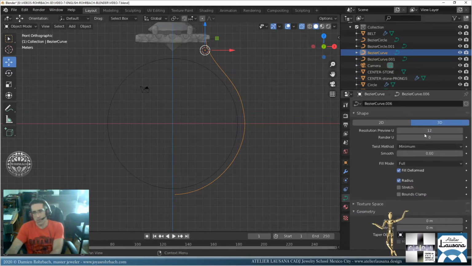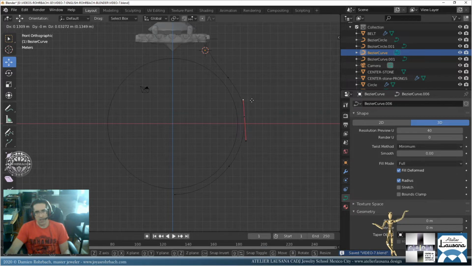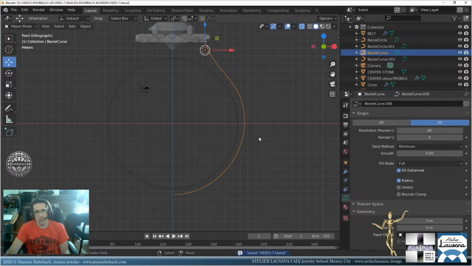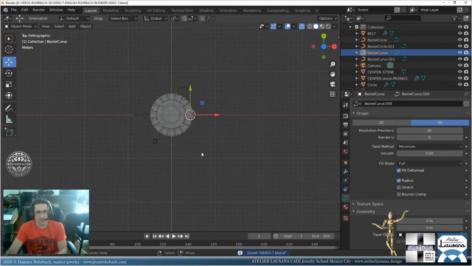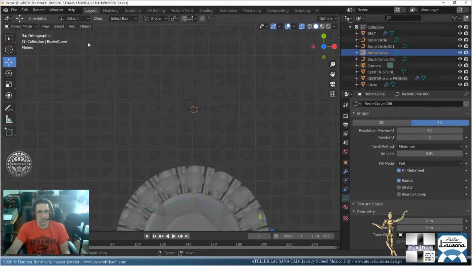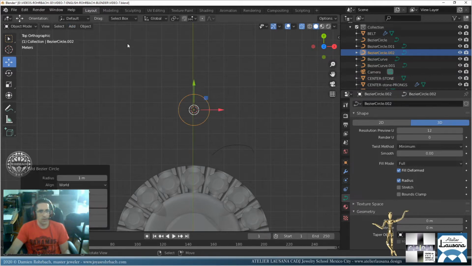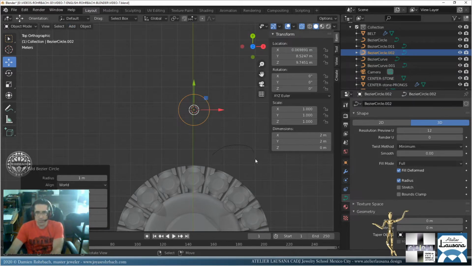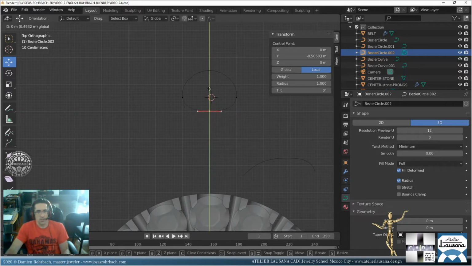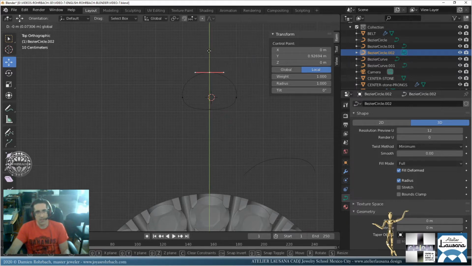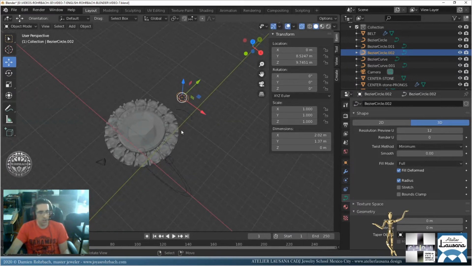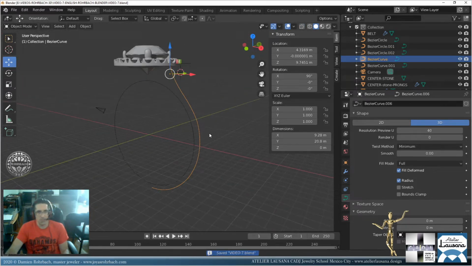Okay, let's put more resolution. Let's go at 40. Let's just keep editing here. Okay, for starters, that's pretty good. Now I'm going to add a curve, a basic circle. Let's make this one at 2. That's pretty good. Just center this, and we already have a nice comfortable shape for the body for this part.